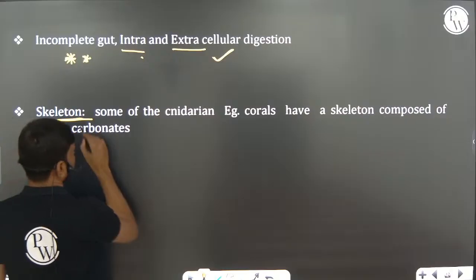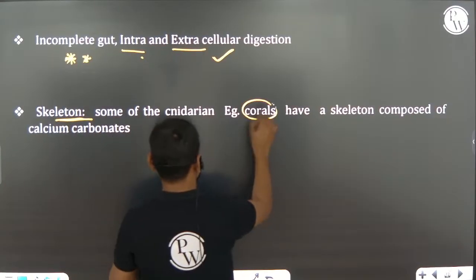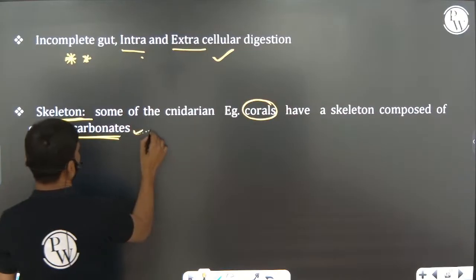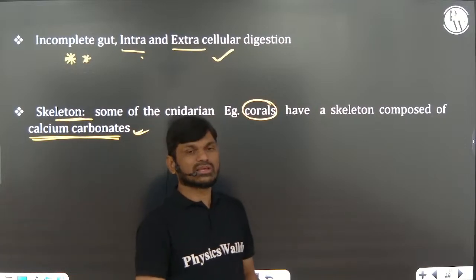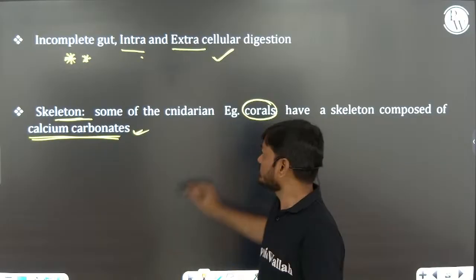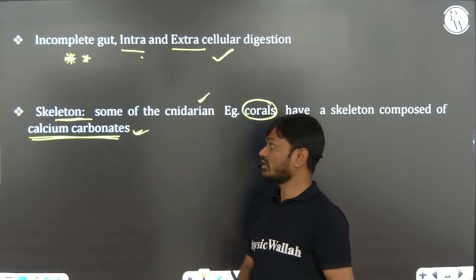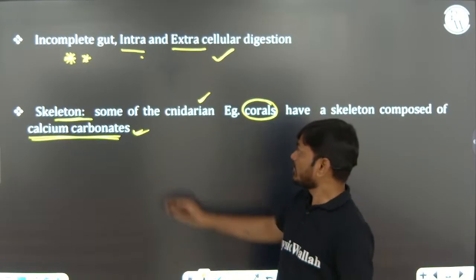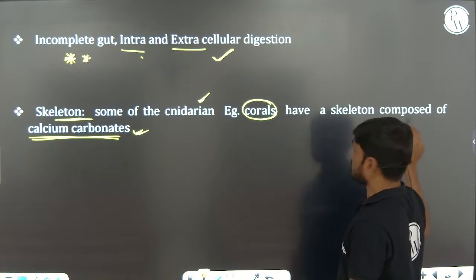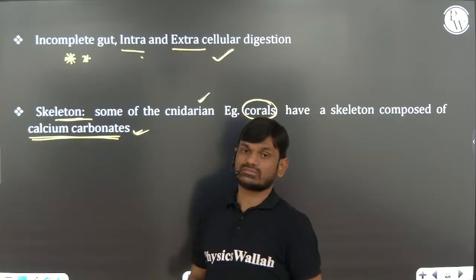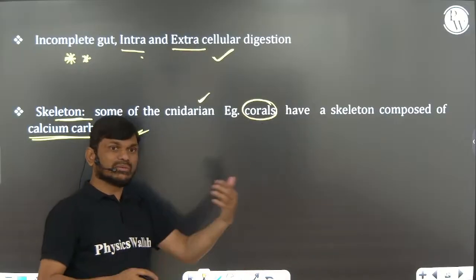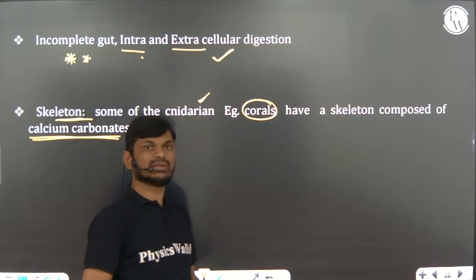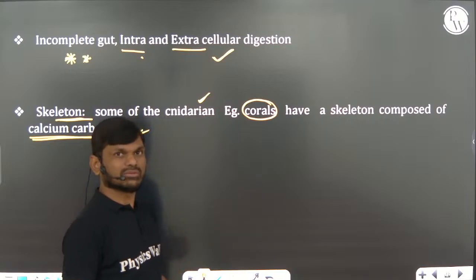Skeletal system: generally, some cnidarians, for example corals, have a skeletal system which is made up of calcium carbonate. It is present in only some of the cnidarians. Very very important question. In an assertion reason type question or correct statement incorrect statement type question, they may ask, all cnidarians have a skeleton made up of calcium carbonate. Then it will be a wrong statement. Only some of the cnidarians, for example corals, have a skeleton made up of calcium carbonate. You should remember. Very important.